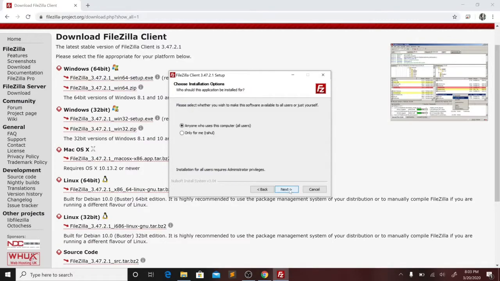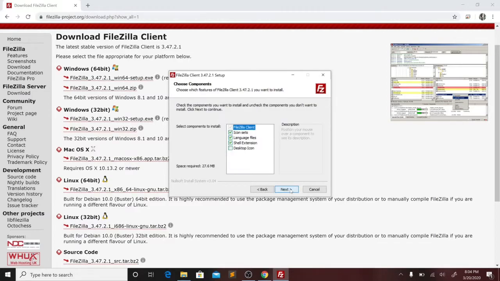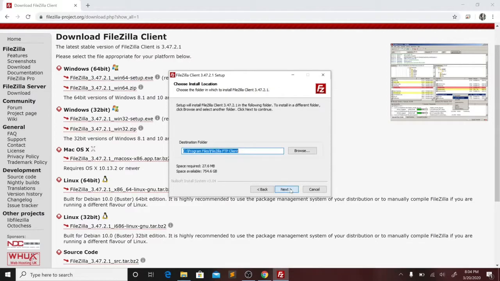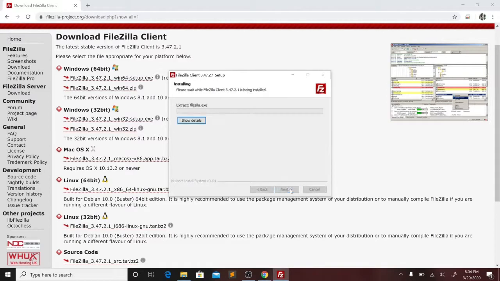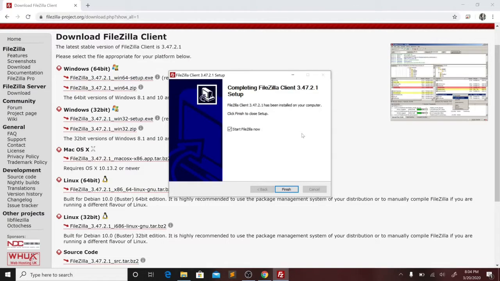I agree. You can choose whether you want to install for only your user or for all users in your machine. Let's do it for all users. Next. Next. Okay, start FileZilla now and finish.